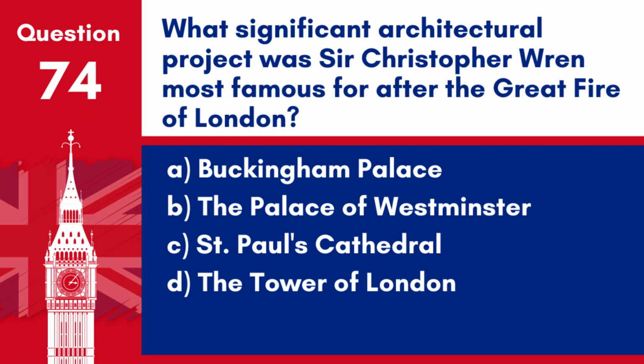Question 74. What significant architectural project was Sir Christopher Wren most famous for after the Great Fire of London? A. Buckingham Palace. B. The Palace of Westminster. C. St. Paul's Cathedral. D. The Tower of London. Answer. C. St. Paul's Cathedral. Sir Christopher Wren is most famous for his design of St. Paul's Cathedral, rebuilt after the Great Fire of London in 1666.